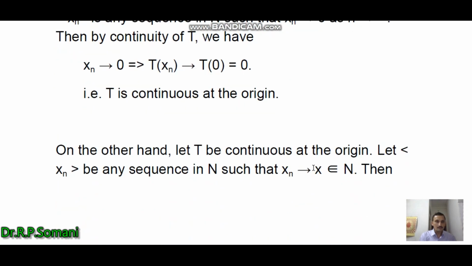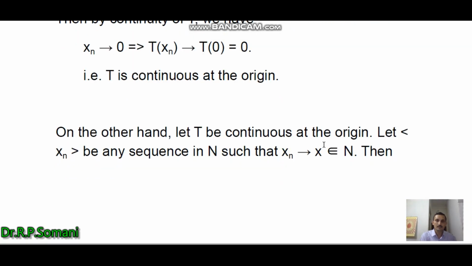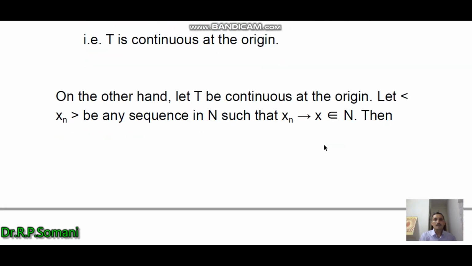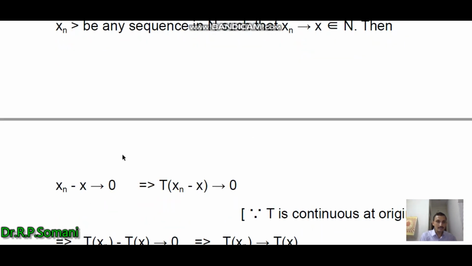For the reverse part, on the other hand, let T be continuous at the origin and we will show that it is continuous at an arbitrary point. For this, let xn be any sequence in N such that xn tends to x belonging to N. Then xn minus x tends to 0. Here the sequence xn tends to x, so we take this x to the left hand side.